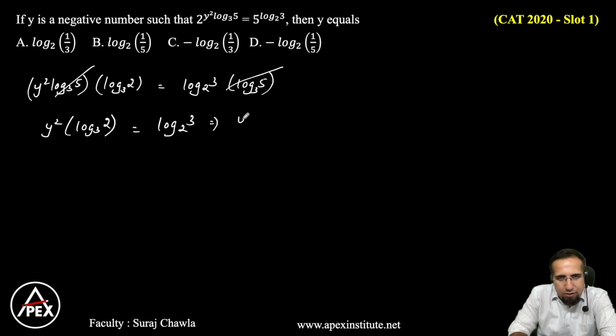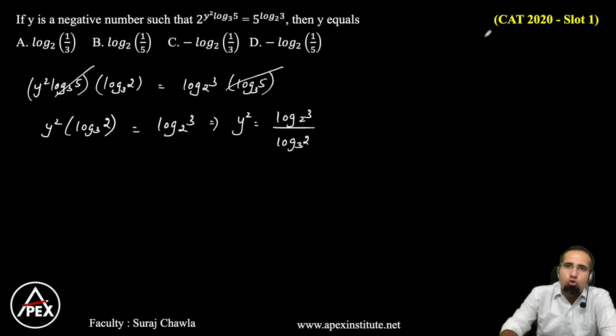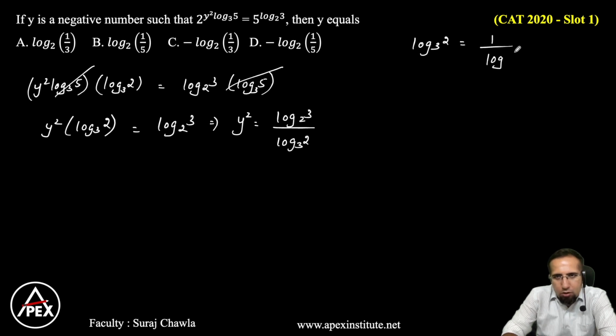Or I can write this as y square is equal to log 3 base 2 divided by log 2 base 3. Now log 2 base 3, understand this? Log 2 base 3 can be written as 1 by log 3 base 2. So this eventually becomes y square is equal to log 3 base 2 whole square.